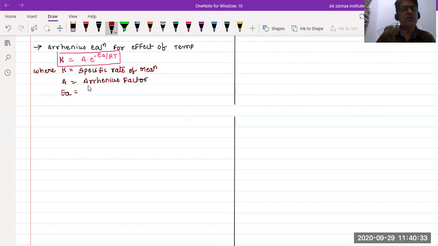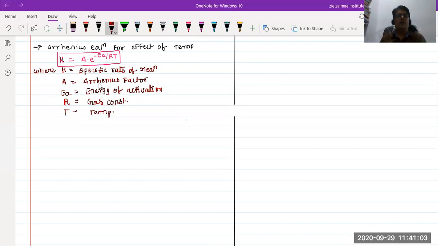Energy of activation, otherwise activation energy. Whereas R stands for what? Gas constant. And T stands for what? Temperature, absolute temperature. So this is about the Arrhenius equation.